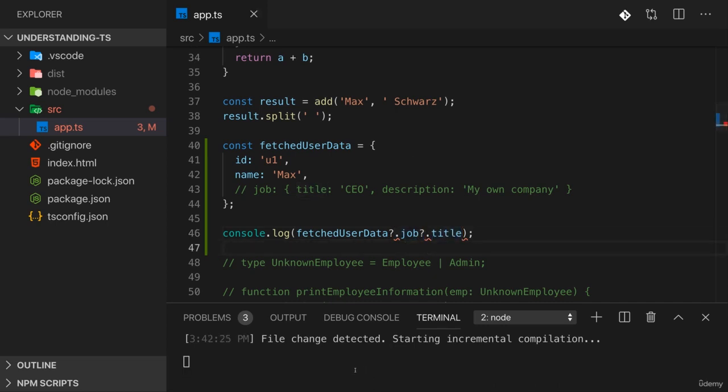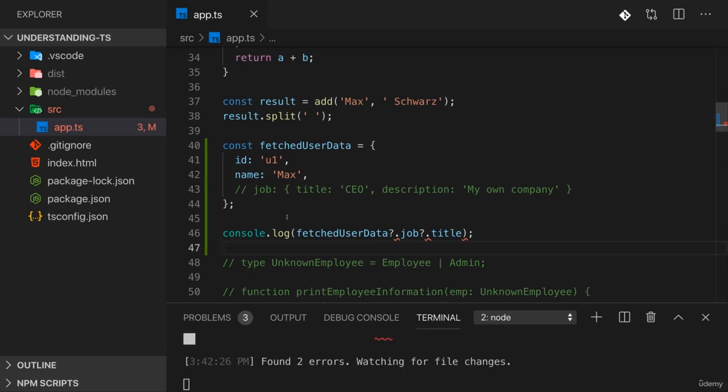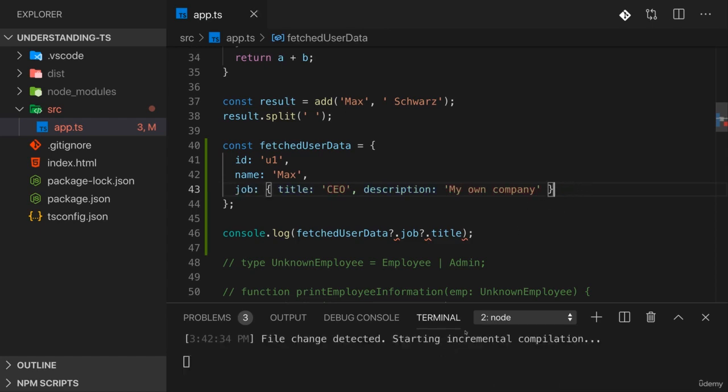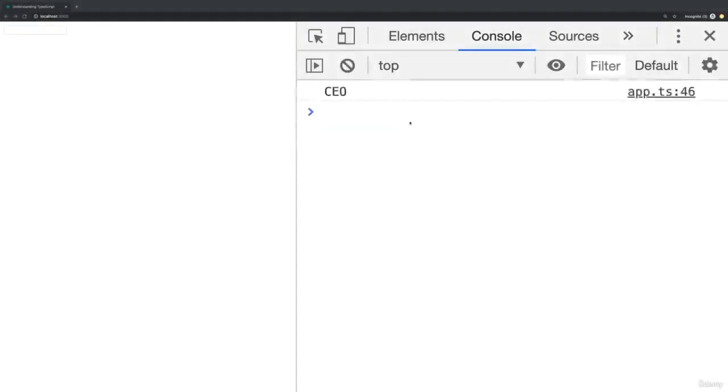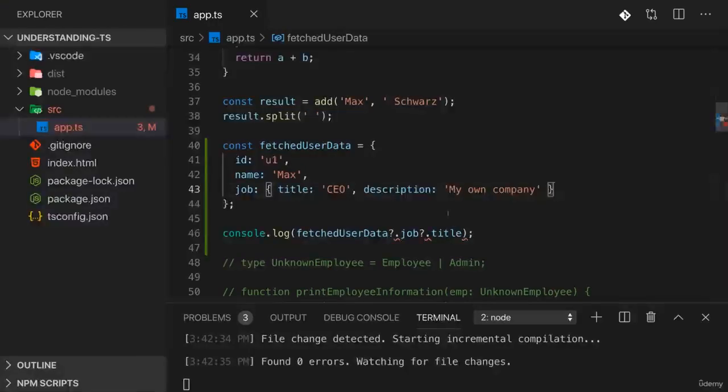Now, if we do that, I still get an error here if I try to compile that, because TypeScript still knows with certainty that job does not exist. But if it wouldn't know that, or if I comment this in, this compiles just fine and also executes as before. So this optional chaining operator here helps us safely access nested properties and nested objects in our object data. And if the thing in front of the question mark is undefined, it will not access the thing thereafter and therefore will not throw a runtime error, but instead it will just not continue. So behind the scenes, this is basically compiled to an if check, which checks whether that exists before it tries to access this.